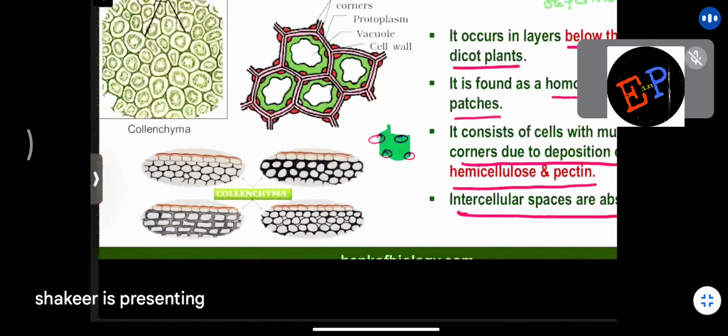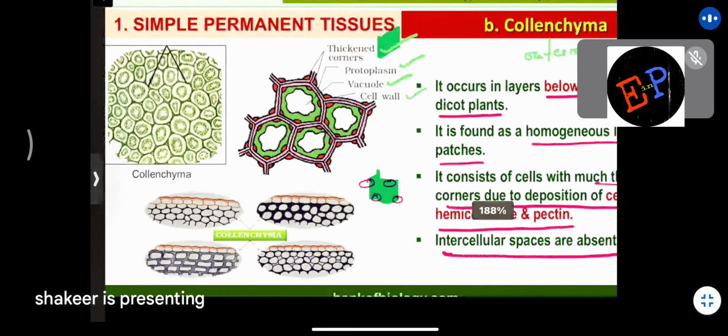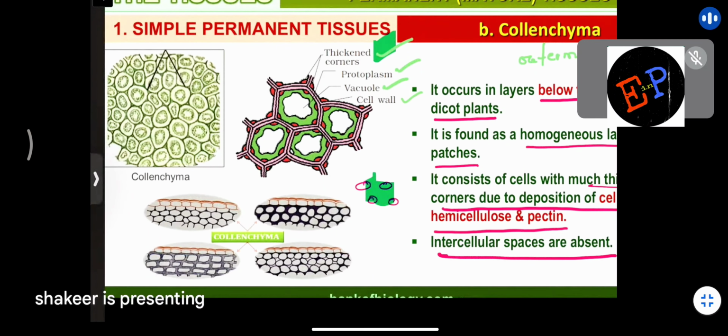Fine. So here the structure of collenchyma cells is given. You can see thickened corners are present. Protoplasm is present. Vacuole is present. Cell wall is present. So these are the structures of collenchyma cells. So they may be continuous also, they may be in patches also, where they are present below the epidermis. And you don't find any intercellular spaces.